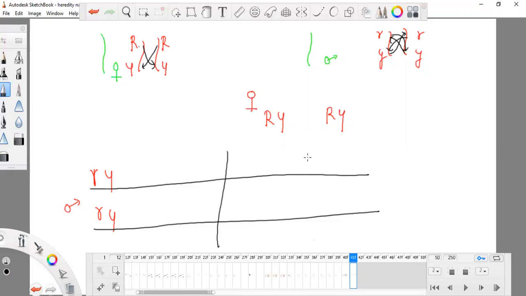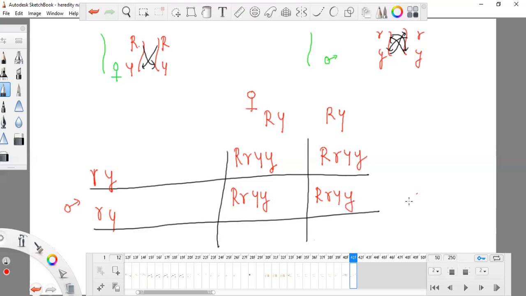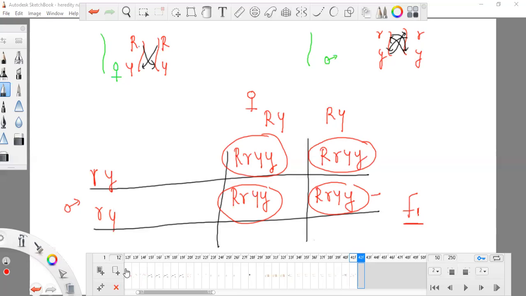Now you know the pattern and how I crossed them. RRYY. Okay, that is the F1 generation, and they are seeds because they are the result of fertilization, pollen to egg. That is known as the F1 generation. They all look the same.